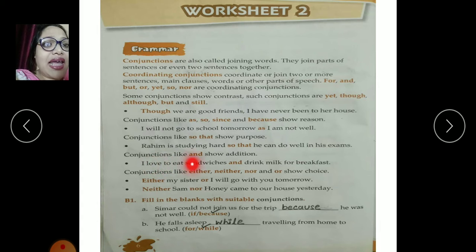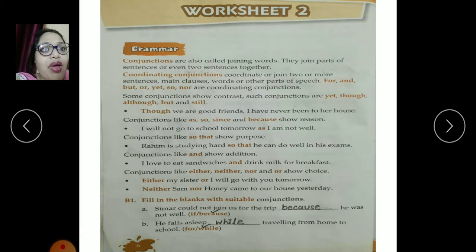Conjunctions like and show addition. I love to eat sandwiches and drink milk for breakfast. So we are adding sandwiches and milk. Conjunctions like either, neither, nor show choice. Either I can choose one or the next. Either my sister or I will go with you tomorrow. Neither Sam nor Honey came to our house yesterday.